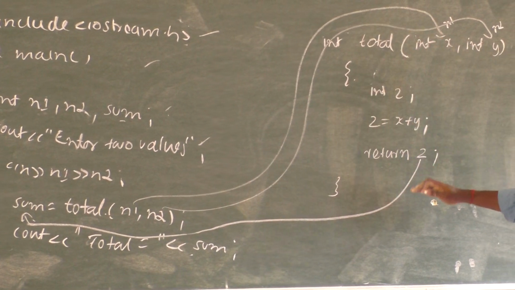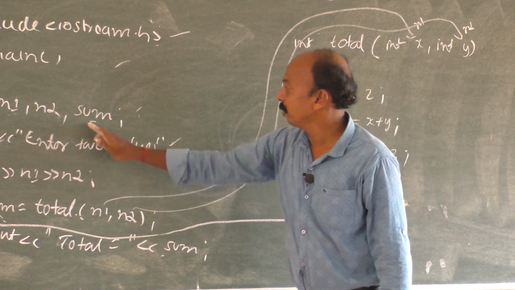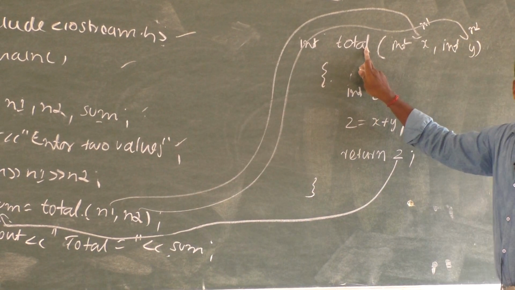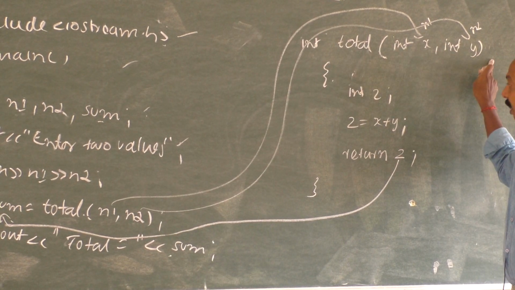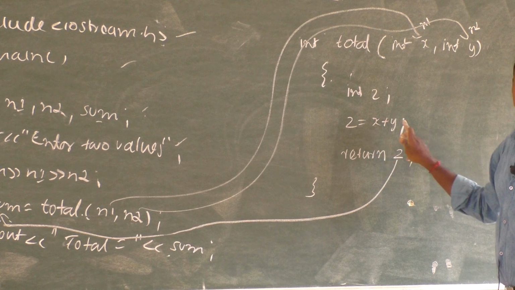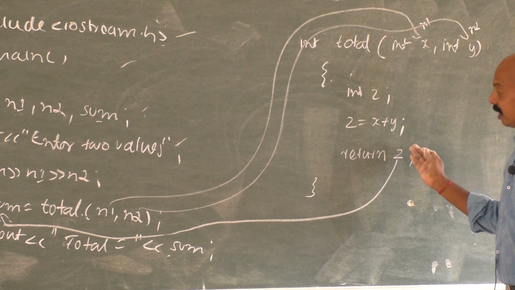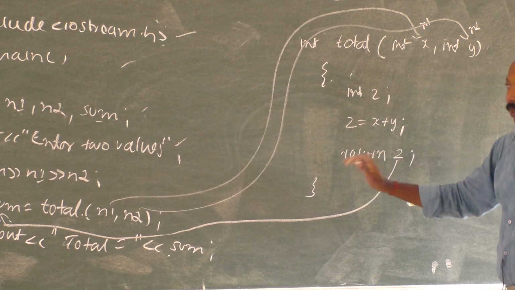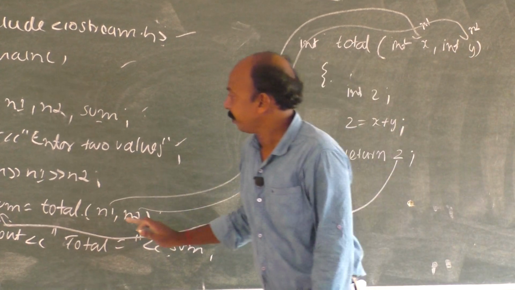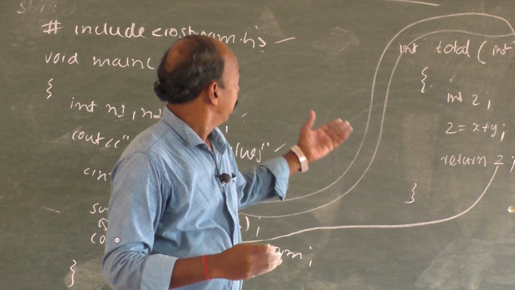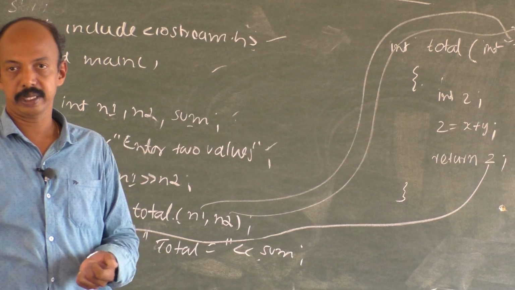Here we are having only one function, total. In the same program, we can have one more function, difference. So we can write int difference, int x, int y. We can write z is equal to x minus y. Return z also we can write. So in that case, we are having two functions. So any number of functions we can write. It was just a recall of how a particular C++ program works and how a function works.